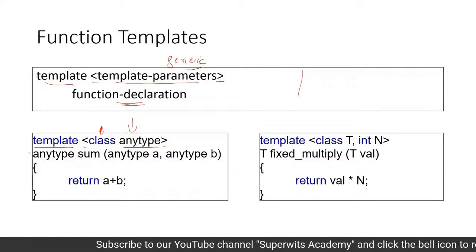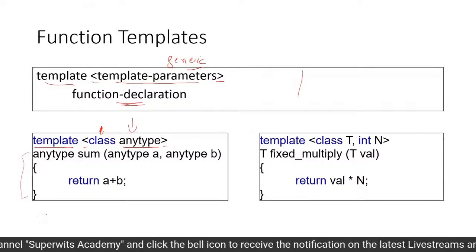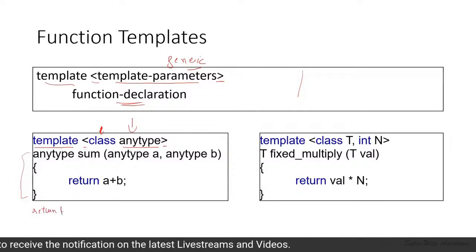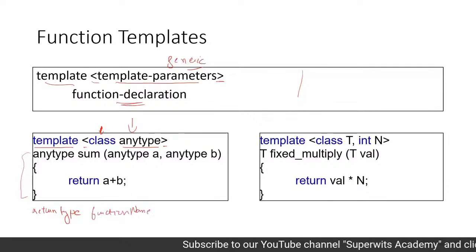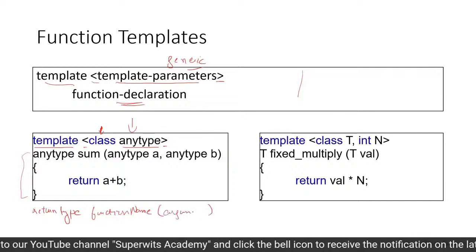Next, the function definition is like this. We know that a function definition has a return type, followed by a function name, followed by parentheses with the argument list.